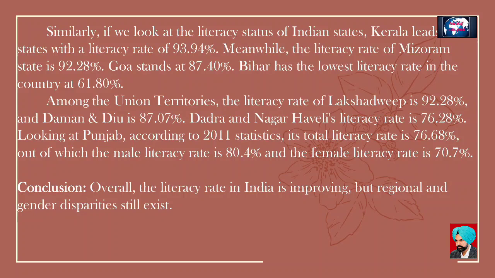Looking at Punjab, according to 2011 statistics, its total literacy rate is 76.68%, out of which the male literacy rate is 80.4% and the female literacy rate is 70.7%. Conclusion: overall, the literacy rate in India is improving, but regional and gender disparities still exist.